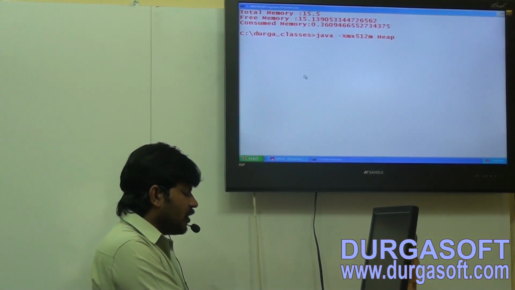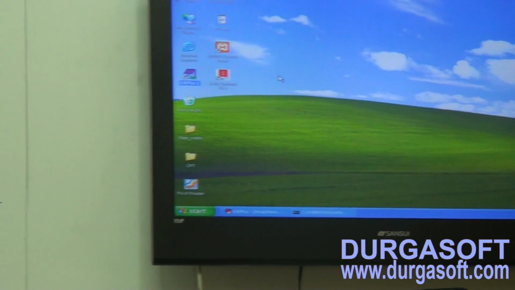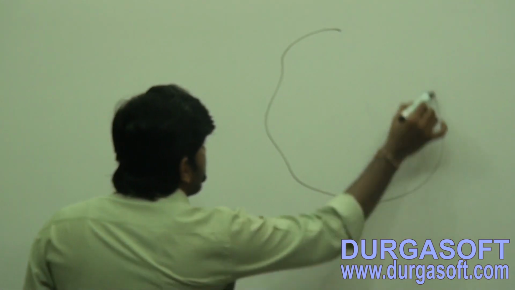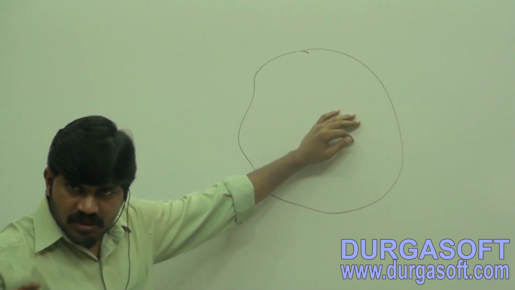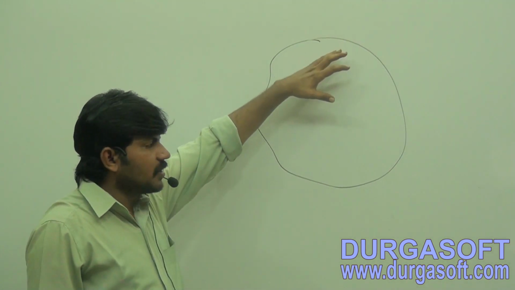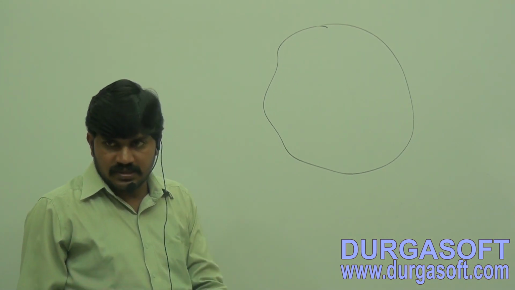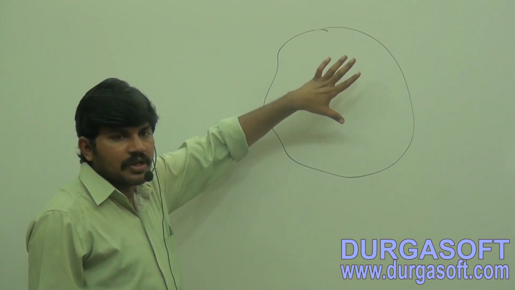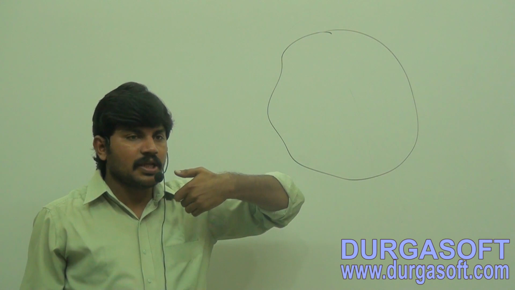Okay. Sir, what is the option we have to use? Just observe this one. Sir, very simple. Heap memory is some finite amount of memory, correct or not? Fixed memory is this many number of bytes. Based on our requirement, we can increase the max heap, we can increase or decrease the heap size. How to set maximum heap size? How to increase heap size?